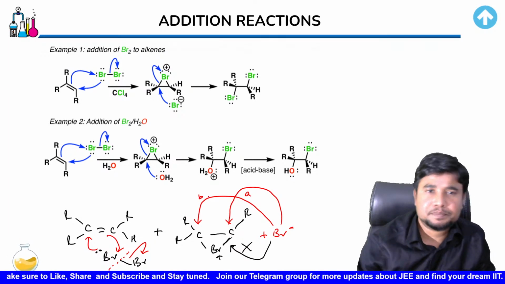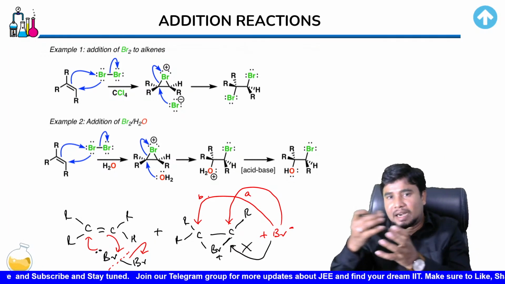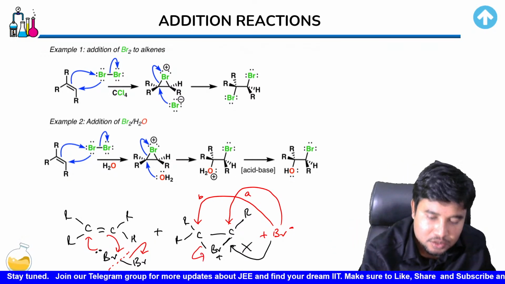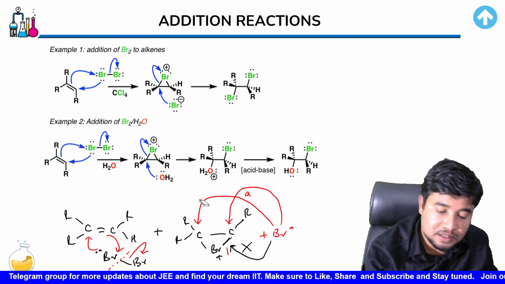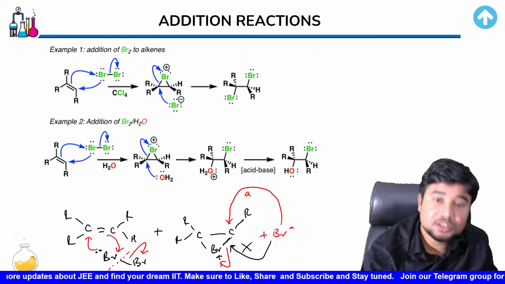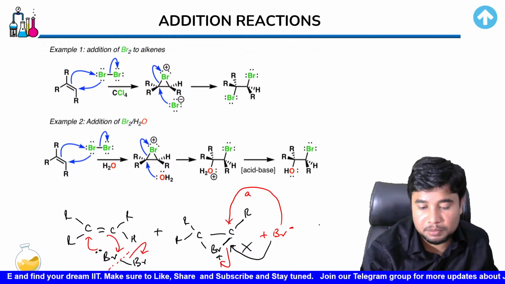The B option. Now, depending upon where it makes the attack, the other bromine atom moves away to the other end, right? Because it breaks like this. So one bromine comes over one place, the other bromine comes over the other place. So let us just say the A attack is going to happen. Then this bond over here gets shifted to the bromine atom and would result in the formation of something like this.